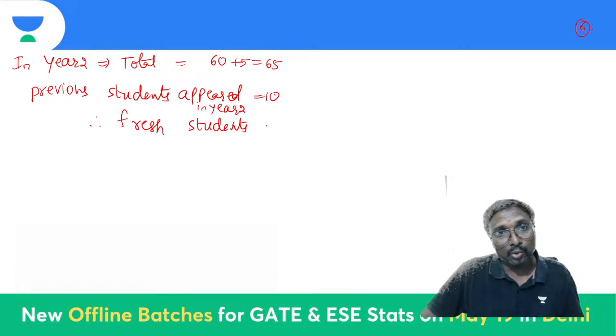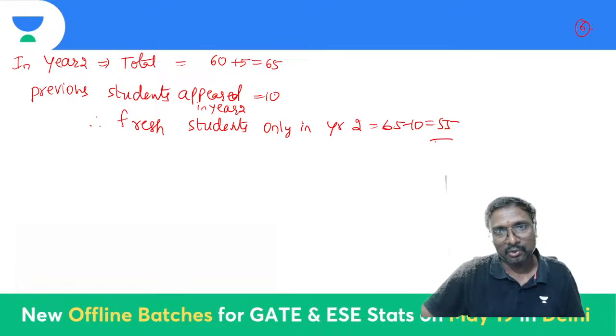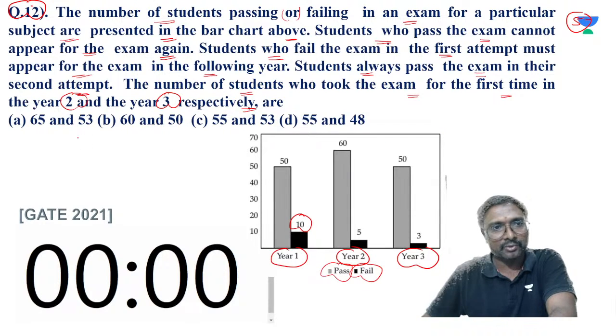Fresh students only in year 2 is what? 65 minus this 10 is equal to that 55, right? So 55 is one number, right? So which option? Option C and option D, among these two one can be there, right?